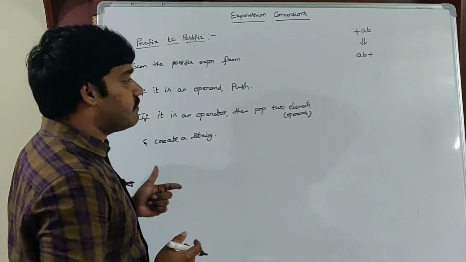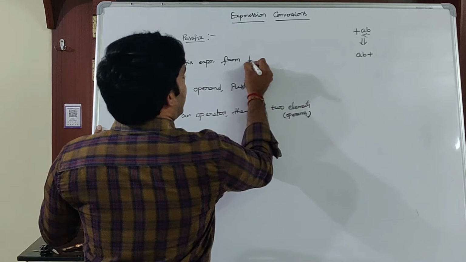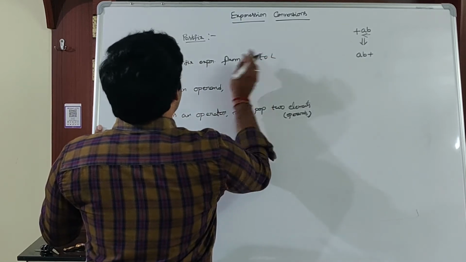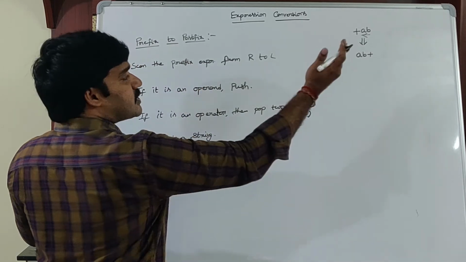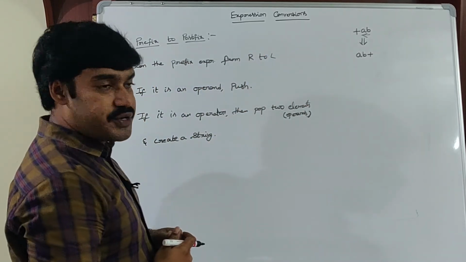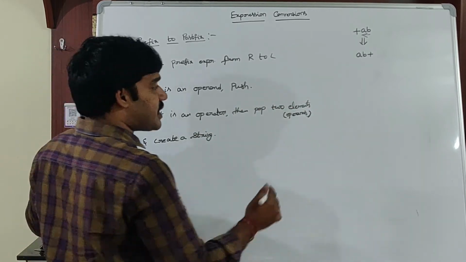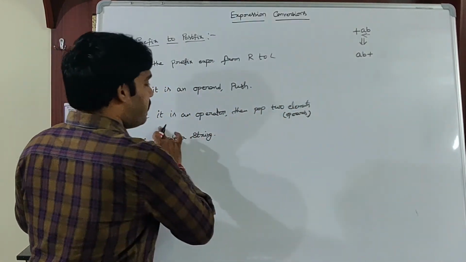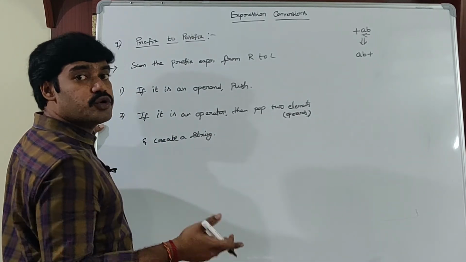The first step is to scan the prefix expression from right to left. If it is an operand, then push it into the stack. If it is an operator, then pop 2 elements and create a string. How to create a string?